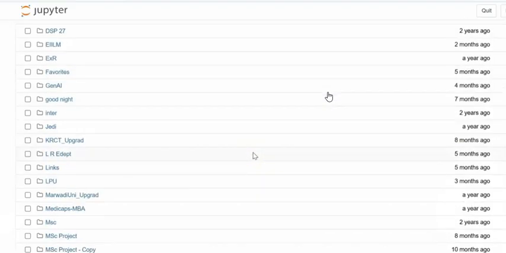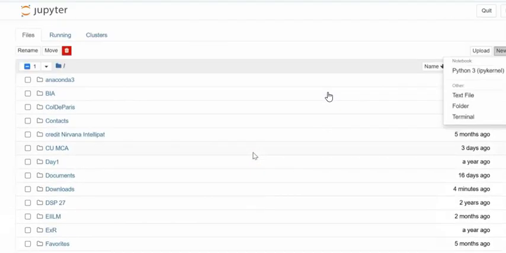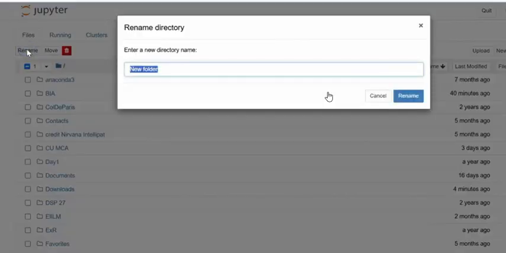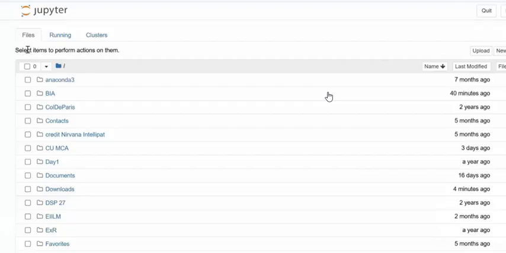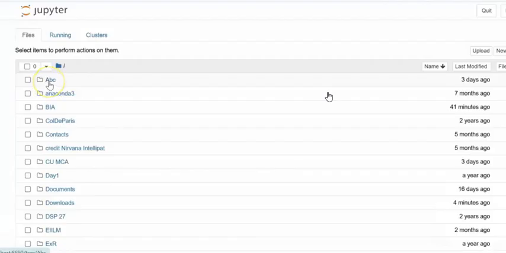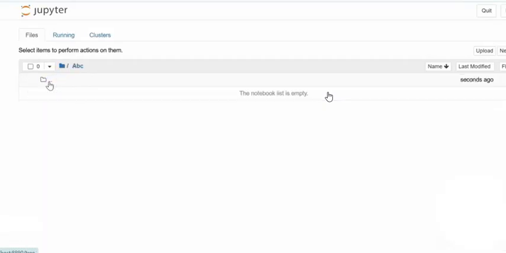and the folder is by default named New Folder. I selected it and went to Rename, and gave whatever name I wanted. So like I have recently created ABC, you will create a folder and it will be created. Now I will click on this ABC, which is of course blank, and I'm going to create my first Python file. Again, I'll click on New, and this time rather than Folder, I'll go with Python 3.